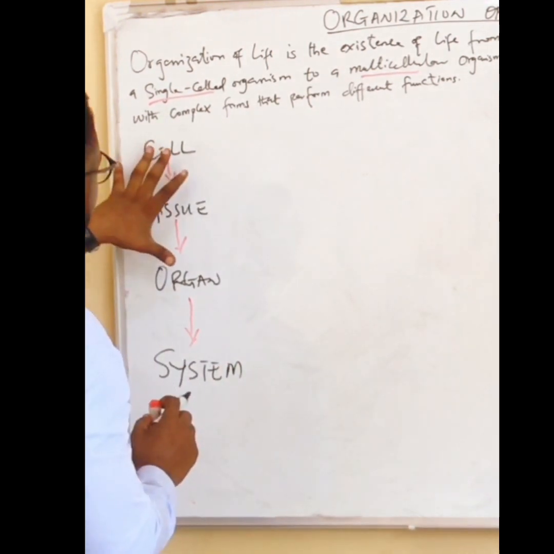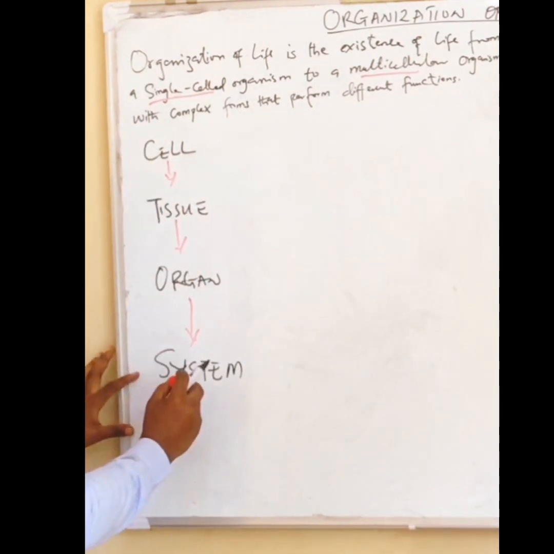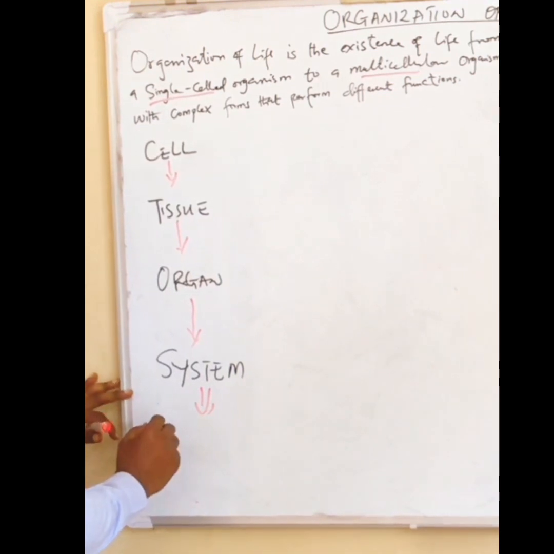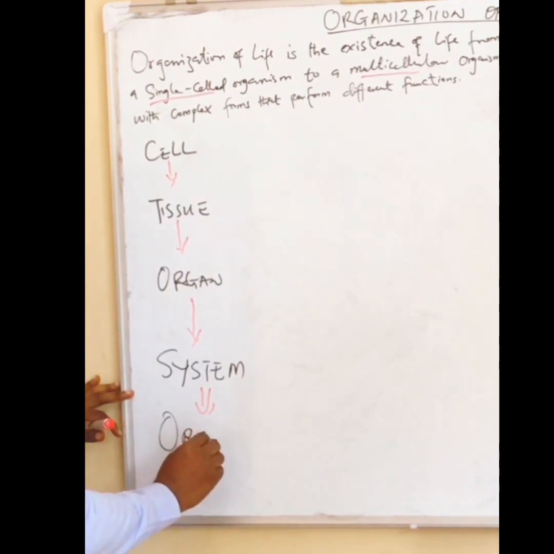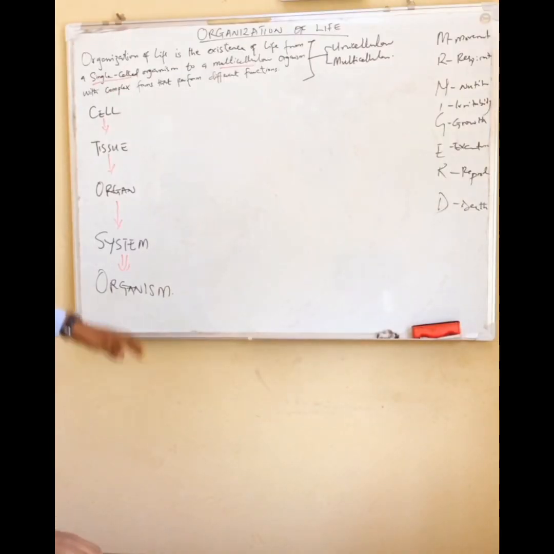And these 4 levels cumulate to form the organisms. So these are the levels of organization of life, from the cell to the tissue, tissue to organ, organ to system, system to organism. Now, why is the cell the first level?